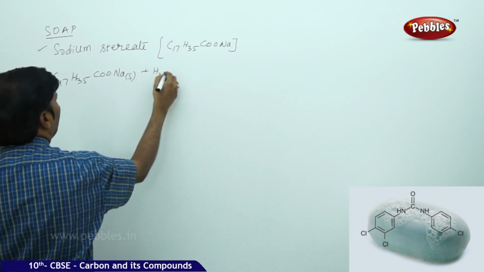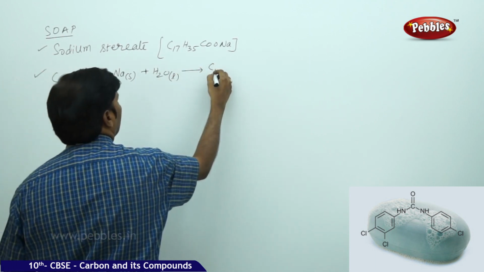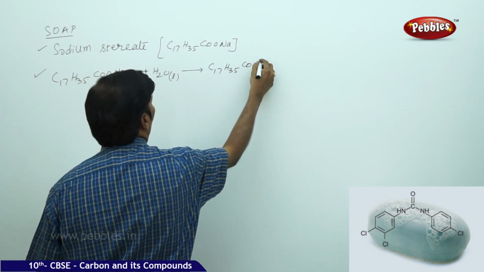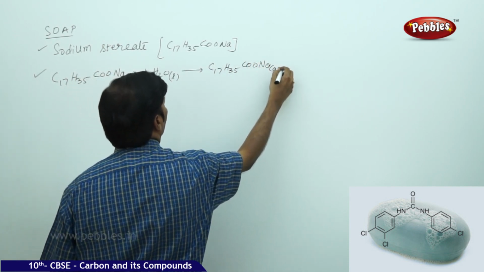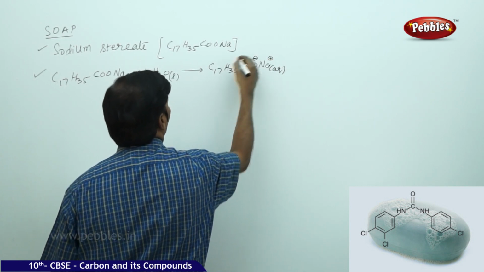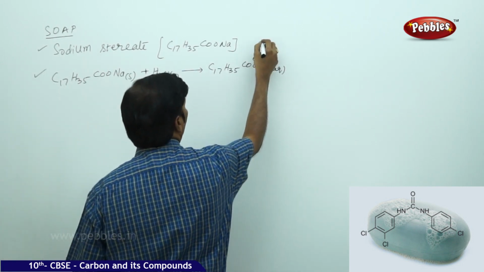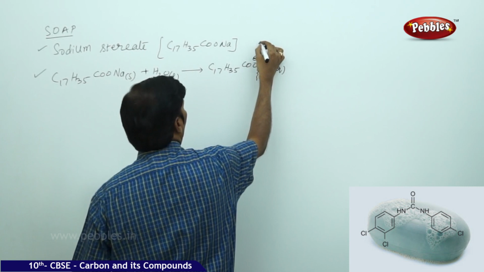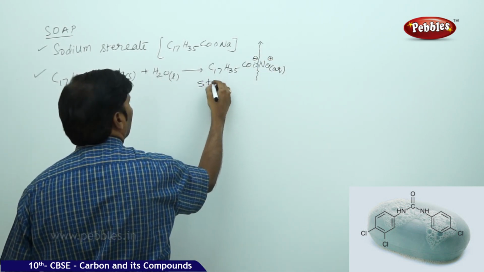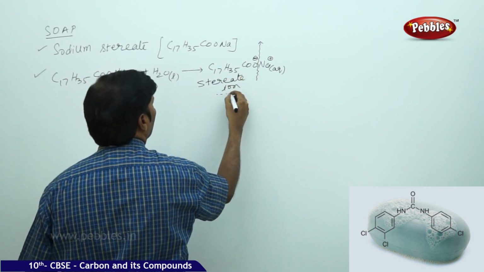You dissolve it in water, that is liquid, and you get C17H35COO- aqueous and Na+ aqueous. I can take one negative charge and one positive charge. So what is happening here is, this is where the bond is broken. This is the stearate ion,